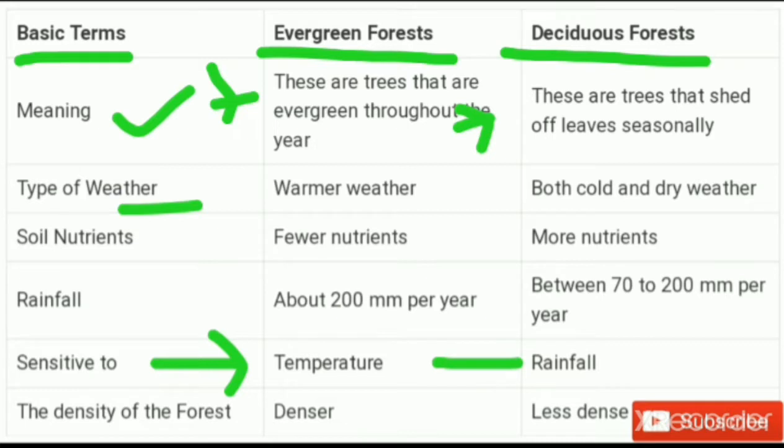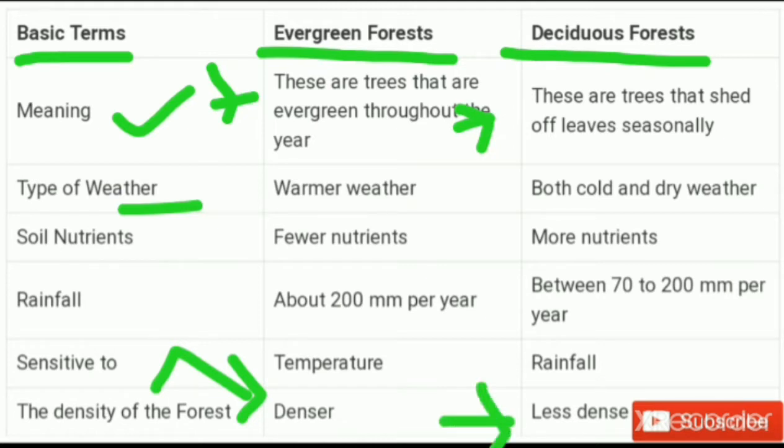Next point is related to the density of the forest. In the evergreen forest, more plants are present, that's why the forest looks dense, and the deciduous forest is less dense. And you know what, when the dense forest is present in evergreen, the sunlight does not reach the bottom or the soil, but in the deciduous forest, due to the less dense forest, sunlight reaches the soil or earth, the bottom as well.